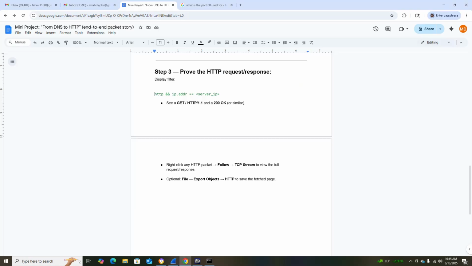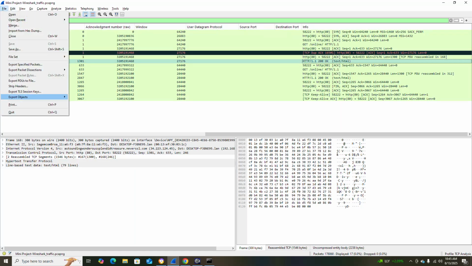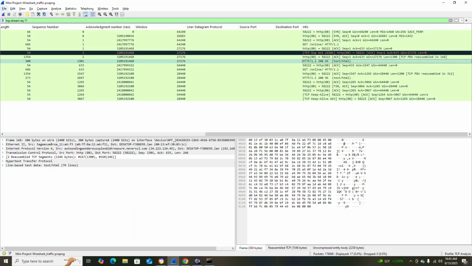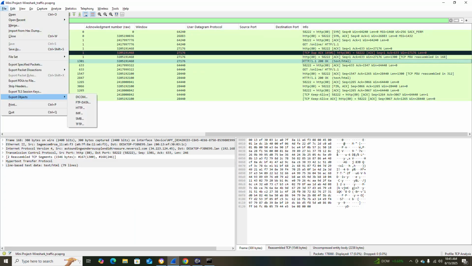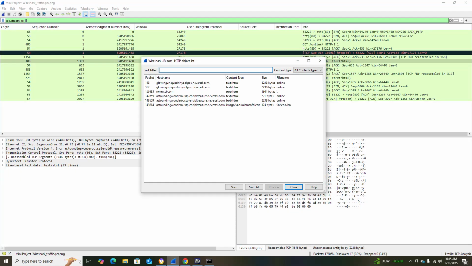Okay, optional: export objects activity to save that fetched page. This is optional, but File, Export Objects, HTTP. Okay, File, Export Objects, HTTP.